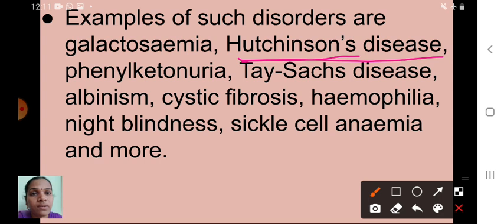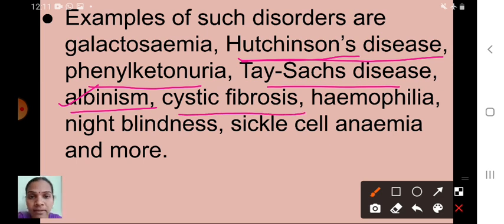And the next one is what? Phenylketonuria. That means a buildup of one particular amino acid in our cells. That is what? Phenylalanine. Next one is Tay-Sachs disease, albinism. I will tell you what is meant by albinism later. And cystic fibrosis, it affects our lungs and digestive system. Next one is what? Hemophilia.